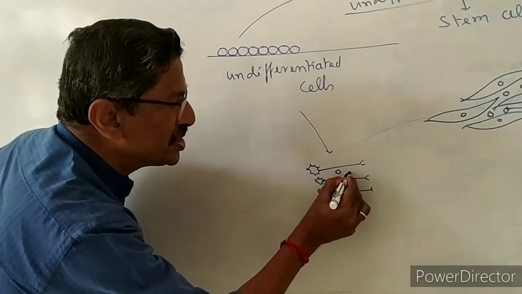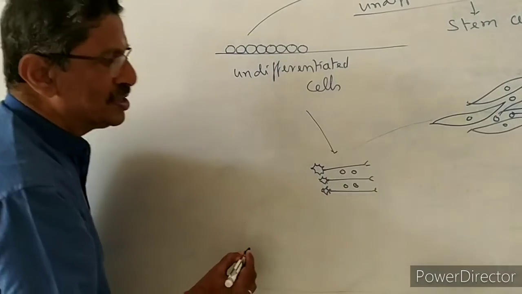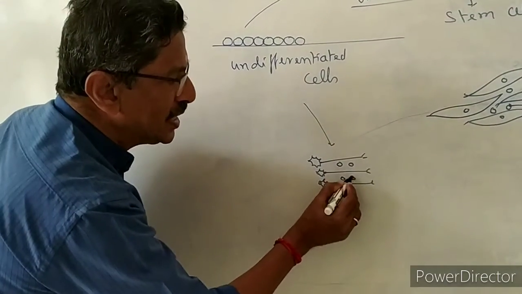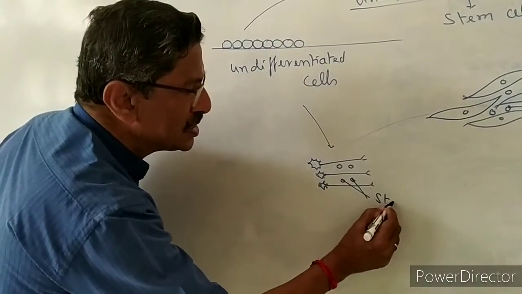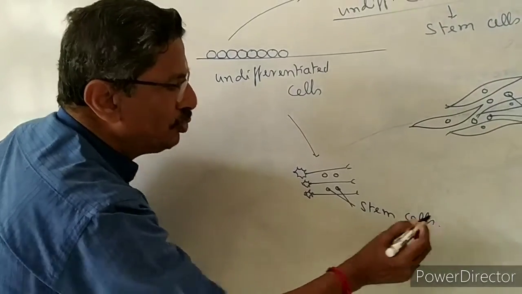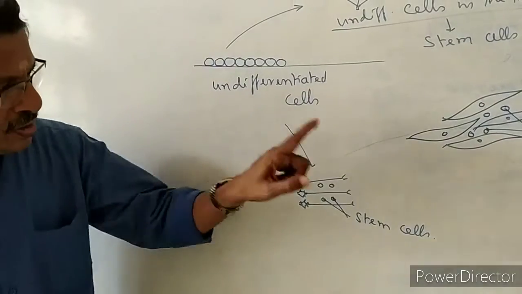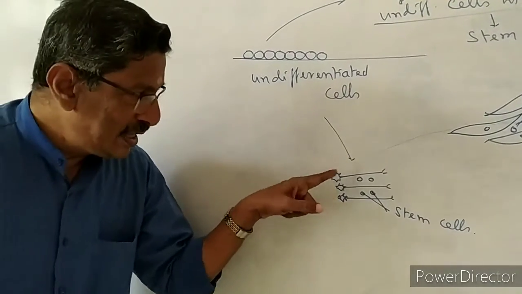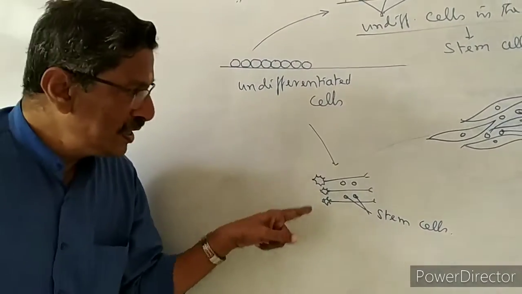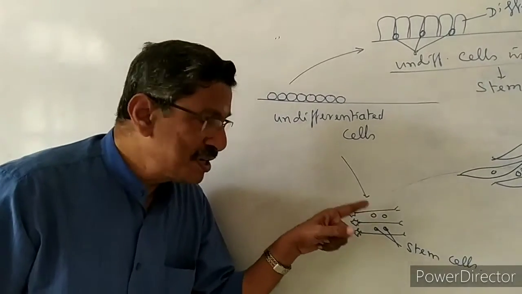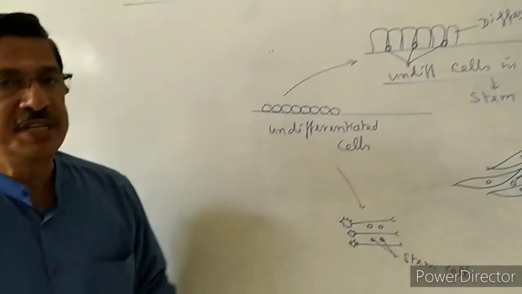But between the differentiated cells, some undifferentiated cells will be there. These undifferentiated cells are called stem cells. So there are so many types of tissues in our body. In all the tissues, along with the differentiated cells, undifferentiated cells will be there. They are called stem cells.